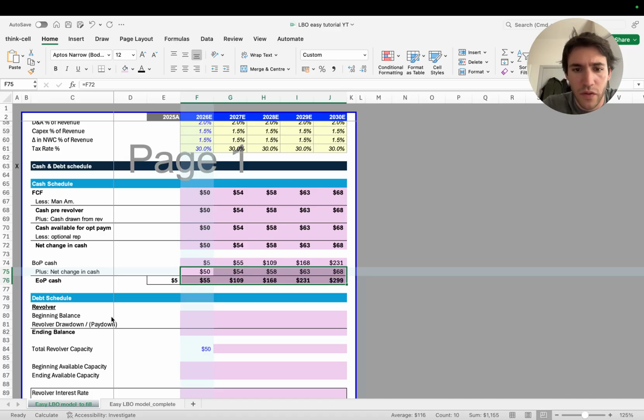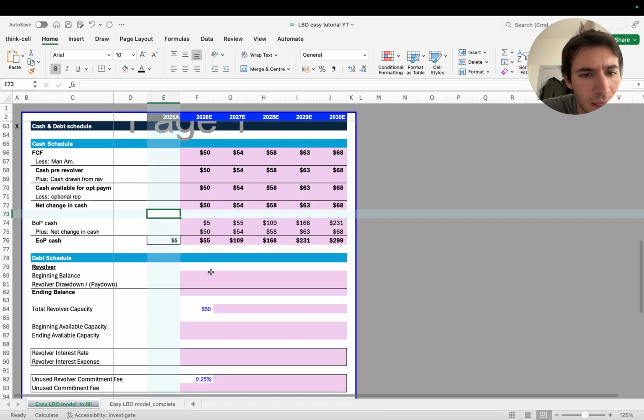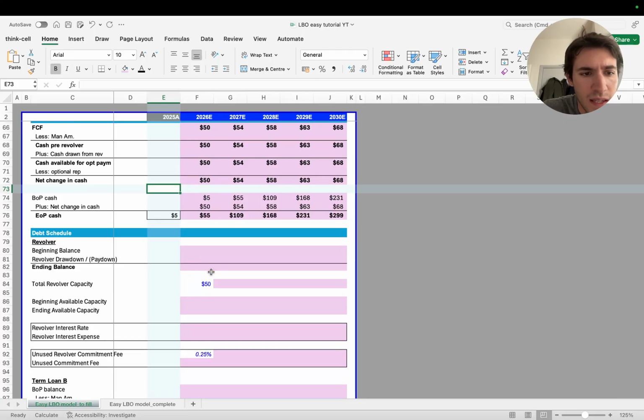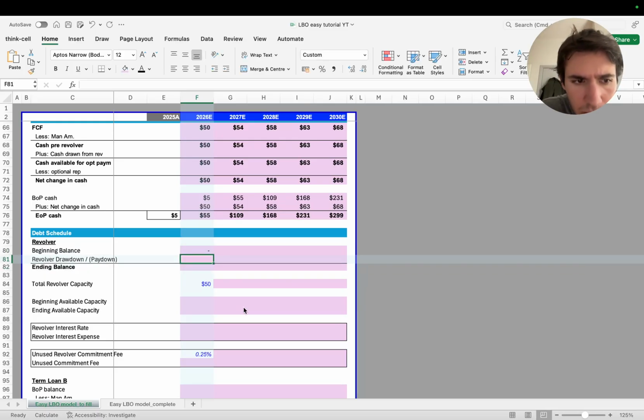And I can drag these formulas across. Of course, don't worry, the numbers are huge, simply because we haven't deducted the amortization, we haven't done anything to this. Now, let's leave that aside and go to the debt schedule and try to build this up. So the beginning balance here is actually 0 because the revolver, we're starting with nothing right now.